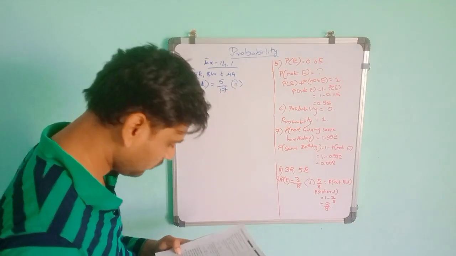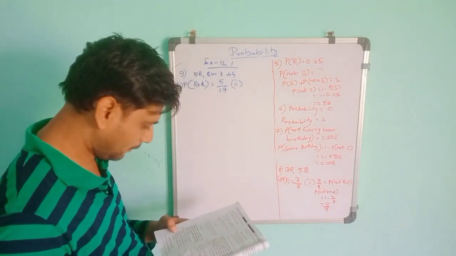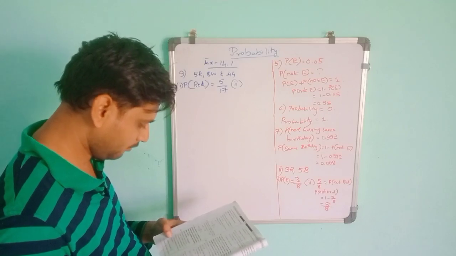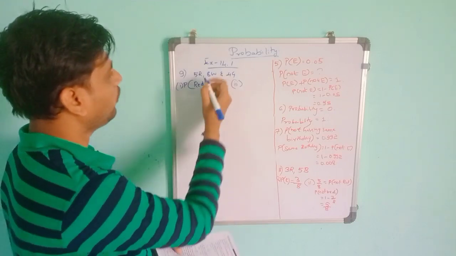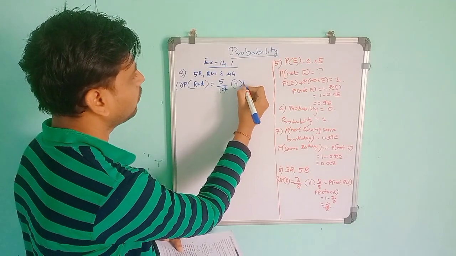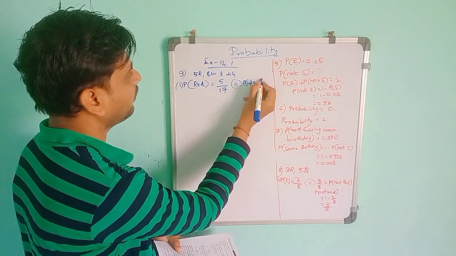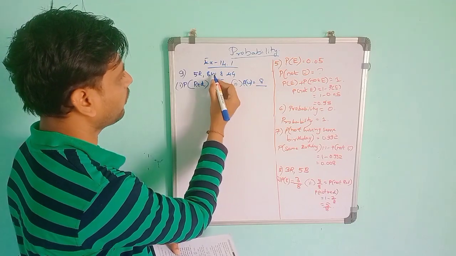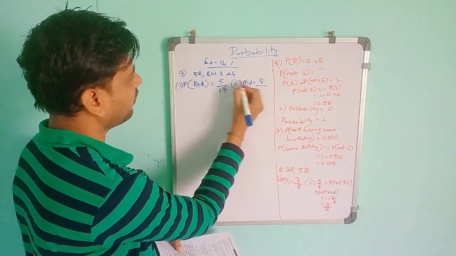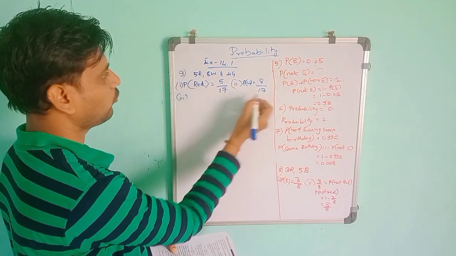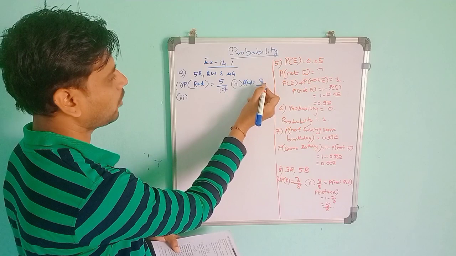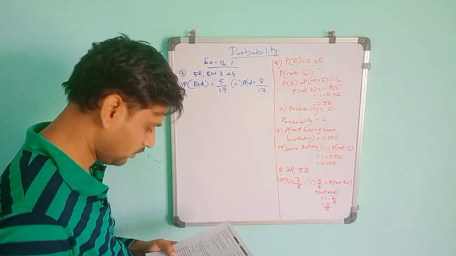Like that, the second one, white. If you take only white, the total white is 8. So 8 by, one marble you are taking, divided by 5 plus 8 is 13, plus 4 is 17. So you get 8 by 17. This is the total number of possible outcomes, and this is the total number of favorable outcomes for the event.